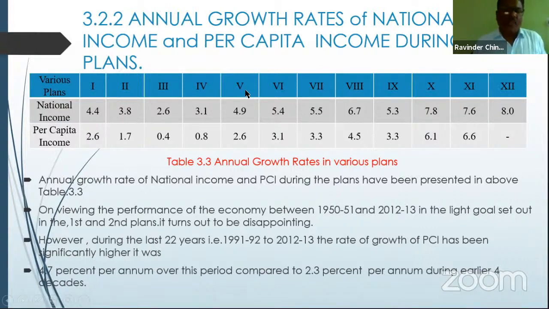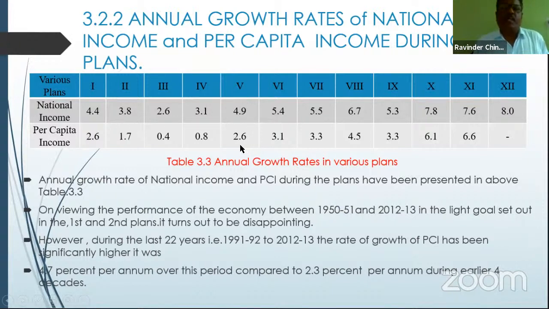Again, the fifth 5-year plan. The fifth 5-year plan started in our economy from 1974 to 1979. During this period, a 4.9% growth rate was achieved in national income, and 2.6% growth was achieved in per capita income.